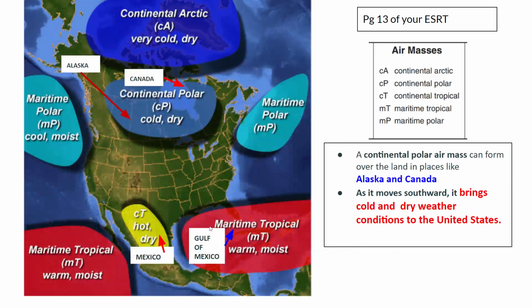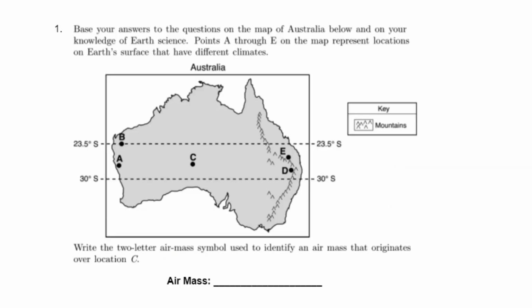Also, another thing that comes up is the Gulf of Mexico, which is right next to Mexico, but this is more on the water, and that's why the Gulf of Mexico is a maritime tropical air mass. Mexico itself is a continental tropical air mass. If you need to write these notes down in your notebook, I encourage it. So go ahead and pause this video.